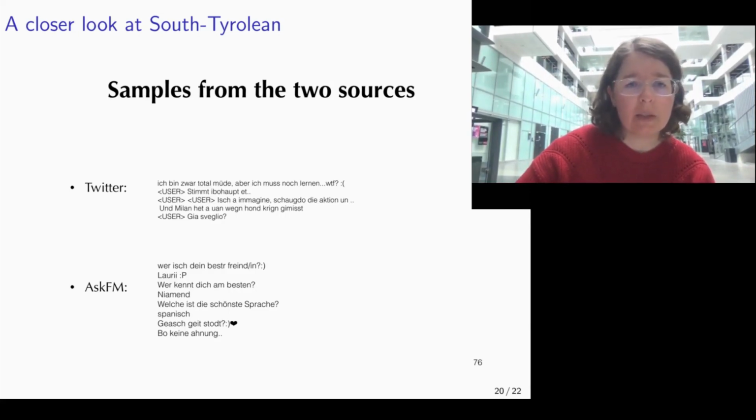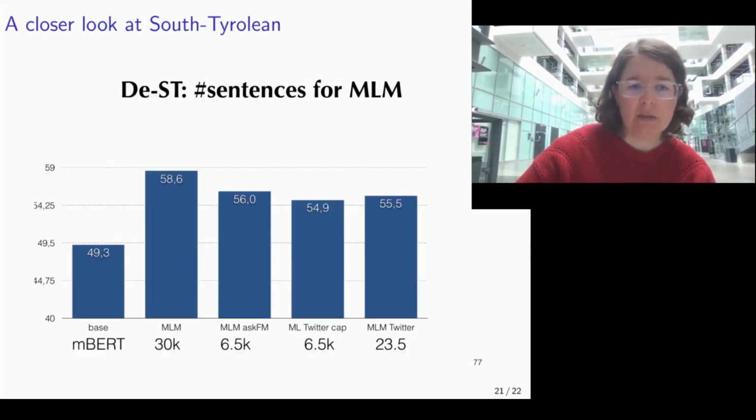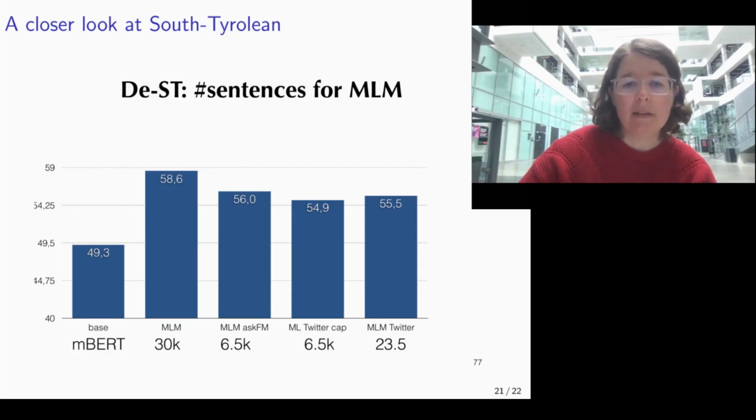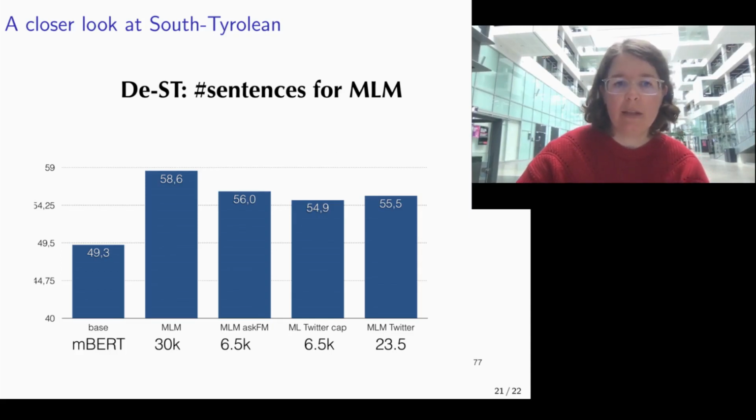So we were wondering, okay, we have only gotten up to 30,000 sentences. How good is this? Can we use this in boosting performance in this low resource setup? And the answer is yes. As the following graph shows us, we obtain a zero-shot performance of 49 when using multilingual BERT, but using any of the amounts of unlabeled data here helps us to boost performance.